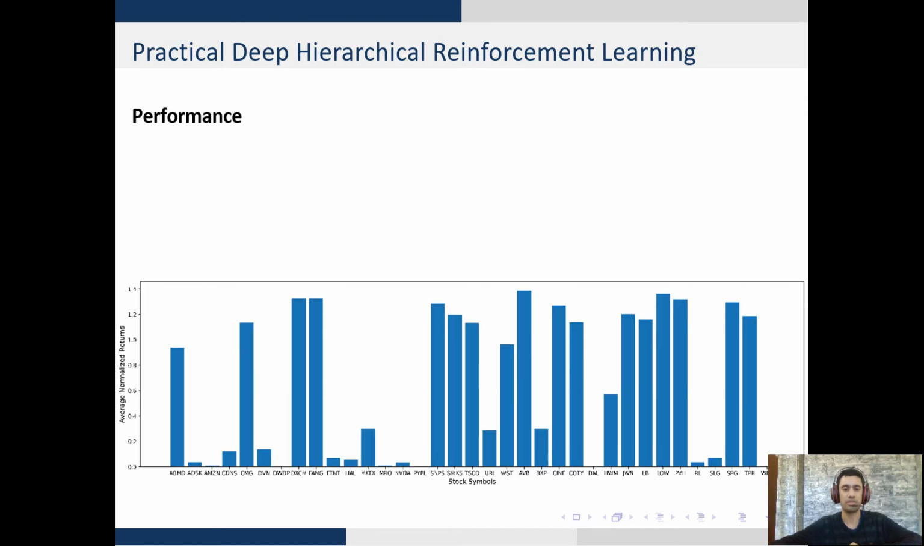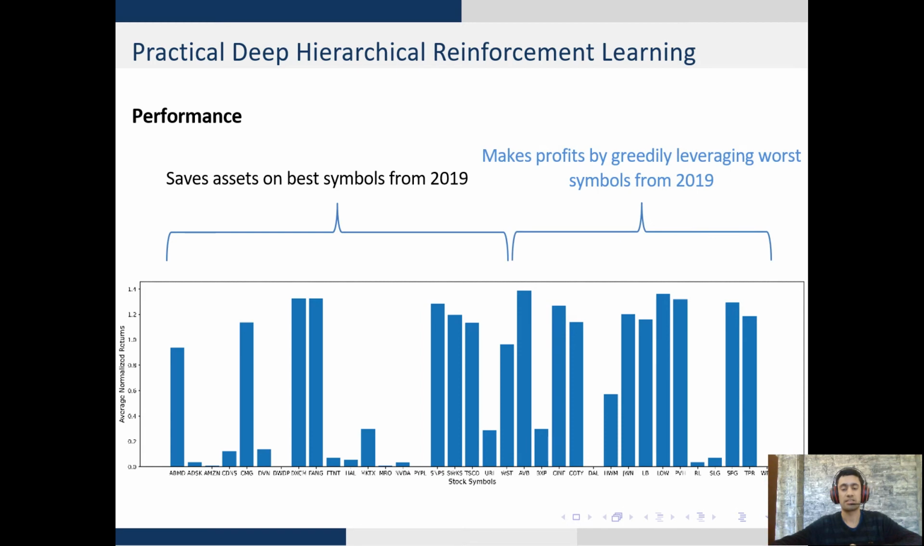This can be further demonstrated by observing the price or profits obtained for each symbol. On left, you see that the Trader does not demonstrate improved performance on best performing symbols from 2019. This is because the agent's policy has learned the fact that these transitions are risky and there is no point in making a profit on them. On the other hand, Trader demonstrates significantly high profits on worst performing symbols of 2019. This is because the policy has learned to greedily leverage these symbols and accumulate as much profit as possible.